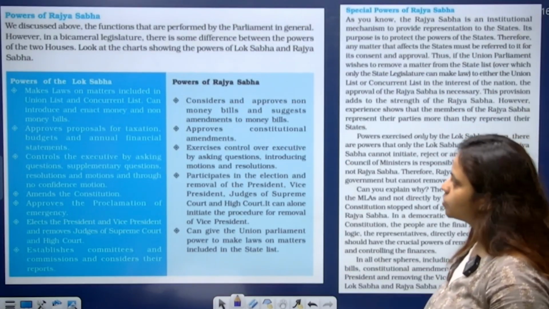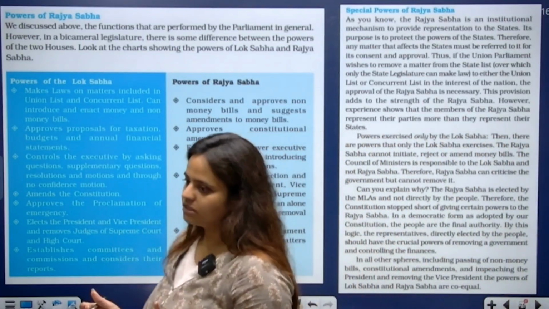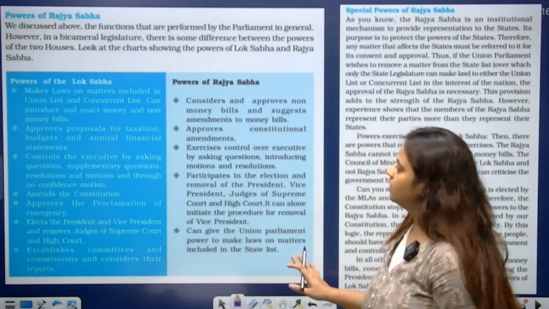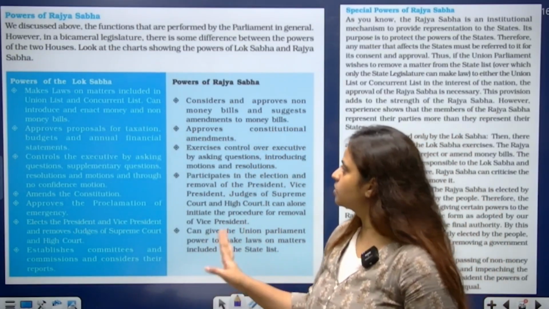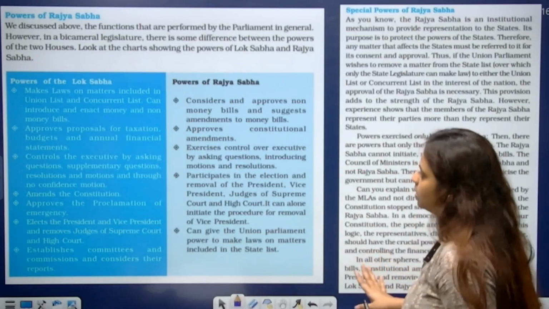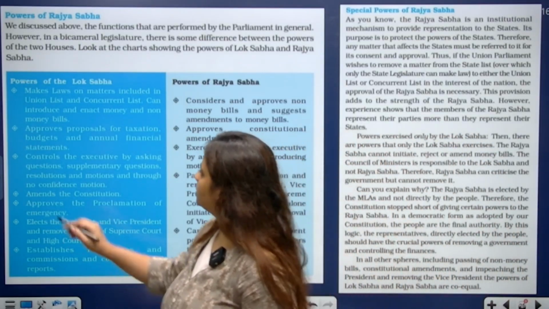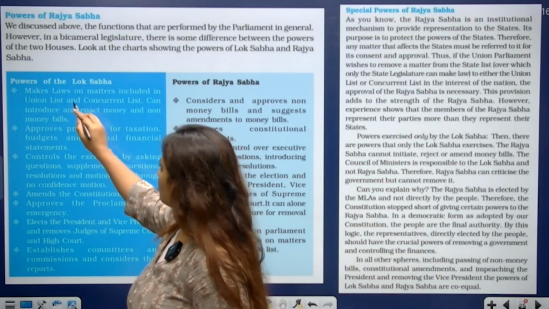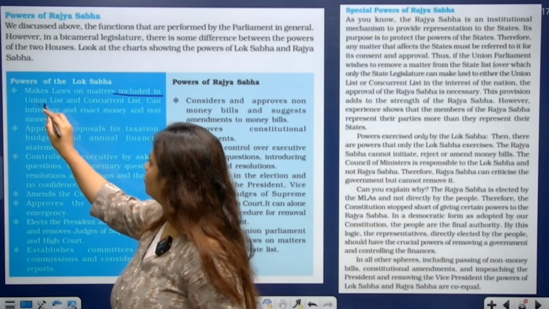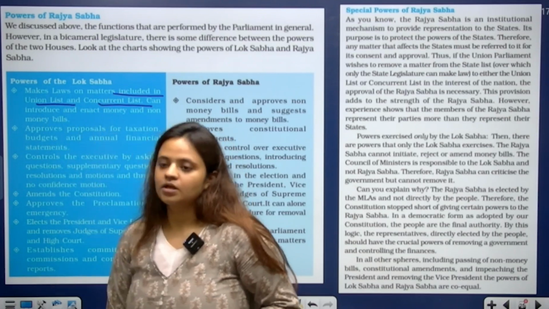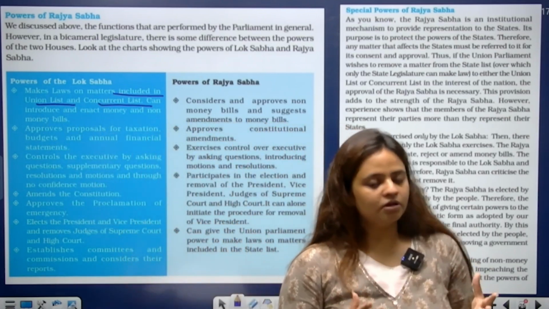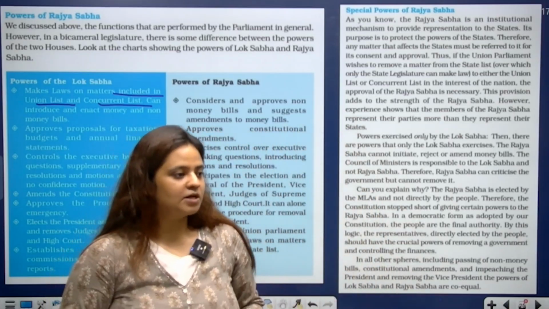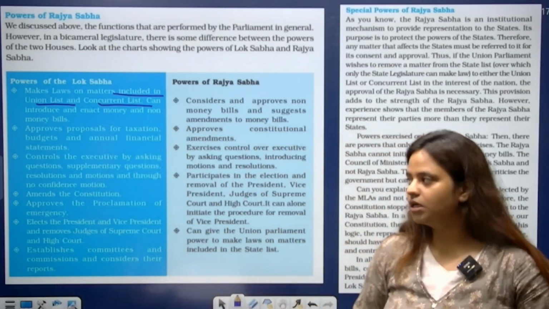Next, we come to the powers of Rajya Sabha. We have seen somewhat the powers of the Lok Sabha and Rajya Sabha, and in the NCERT there is a distinction between them that we'll see here. As we have seen, the Lok Sabha makes laws on matters included in the union list and concurrent list. So the union government has power to make laws on the subjects mentioned in the union list and in the concurrent list.